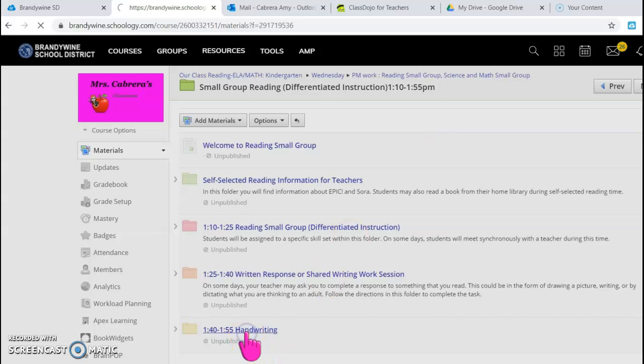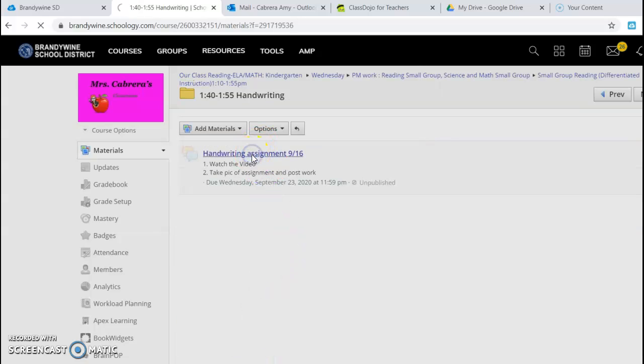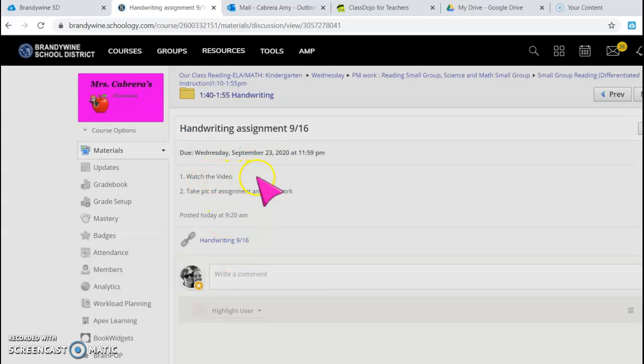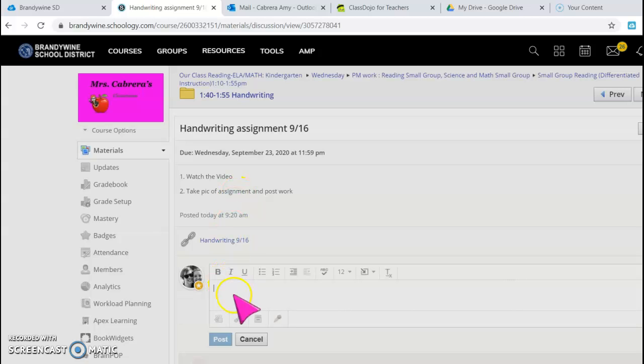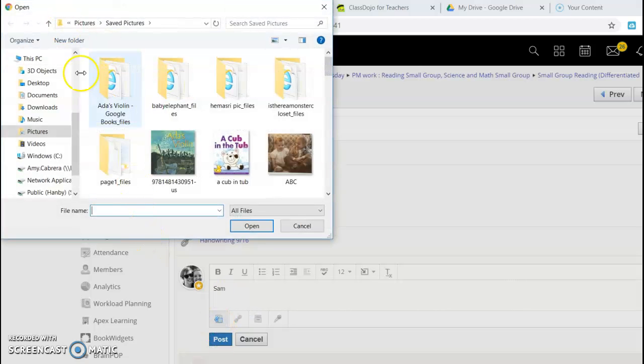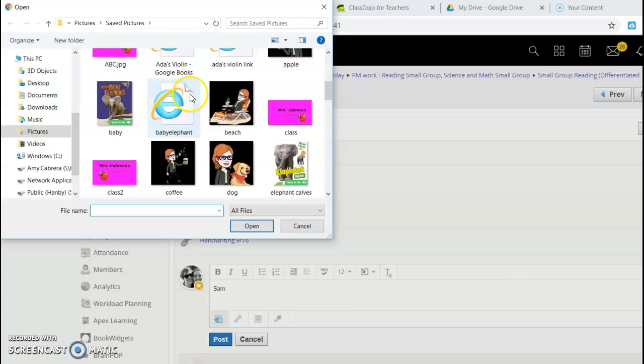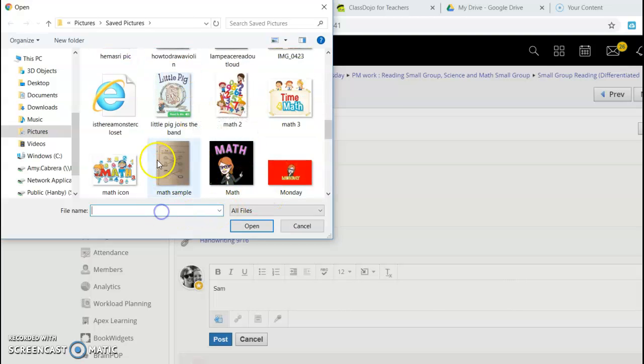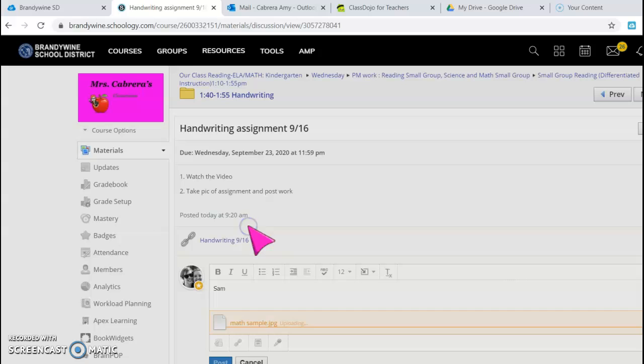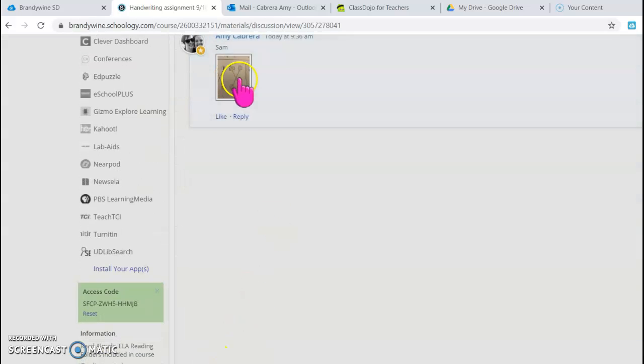But then you have handwriting. You do have a handwriting assignment. You're going to go into handwriting. You're going to watch the video. Here's the link for the video. Take a picture of the assignment and post work, just like you did in the discussion board. You're going to go in. You can write the student's name, Sam, and then you pull up Sam's work. You find it after you've taken a picture of it, and click it. I'm using the math one again, but just as an example, we put Sam, sample's work, and hit post. And then Sam's work will come up.